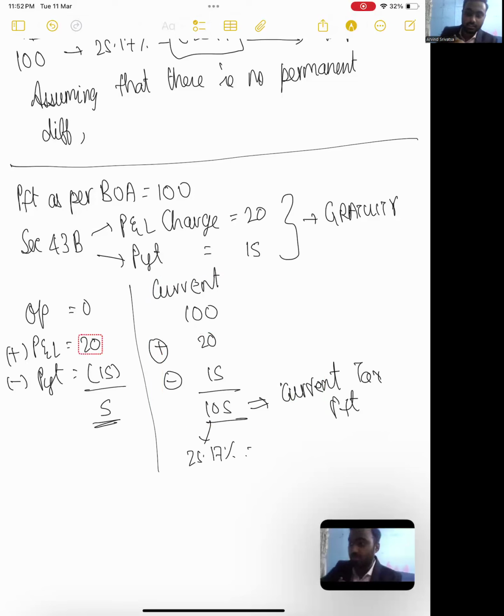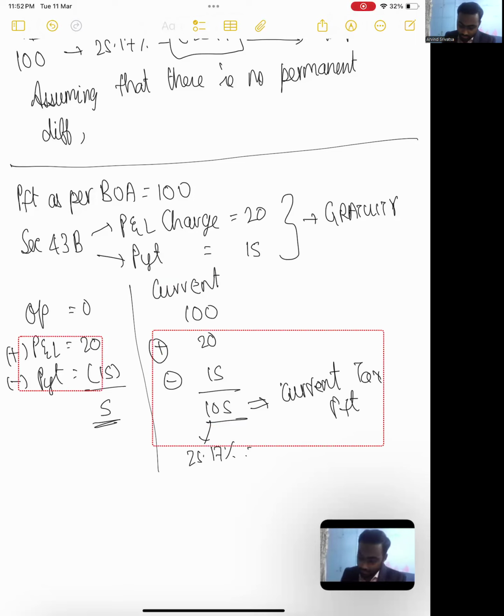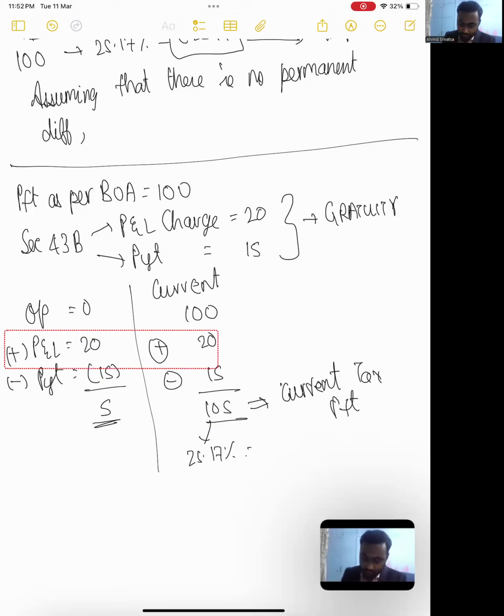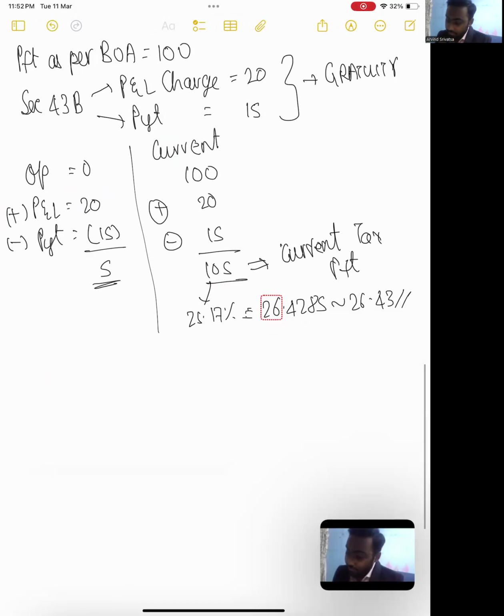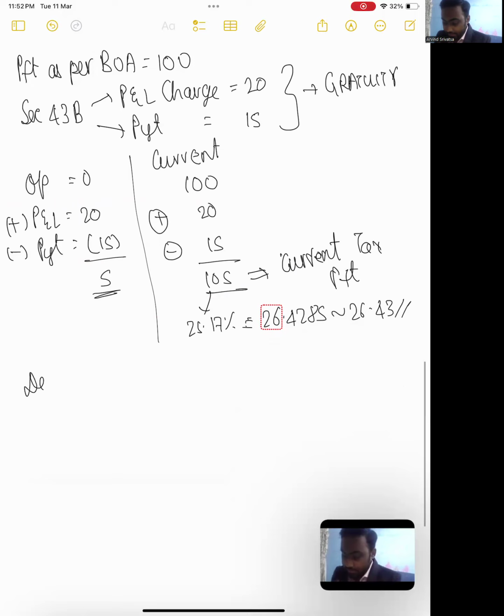So what do we get? 105 into 25.17 divided by 100. Okay. So we get a current tax charge of 26.4285. Let's say I round this to 26.43. Now guys, coming to our deferred tax computation.